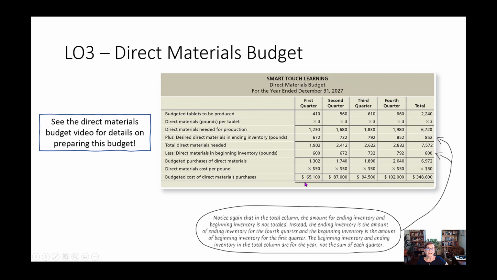And this goes on later because this is going to affect our cash budget, right? Because these are things we need to purchase, the direct materials, and that's going to be cash. Okay. Again, notice the inventory amounts. They're not totaled. Those come from the beginning and the ending of the year.